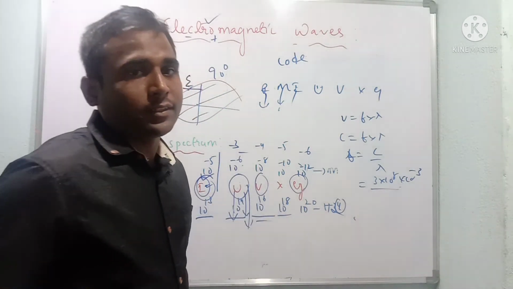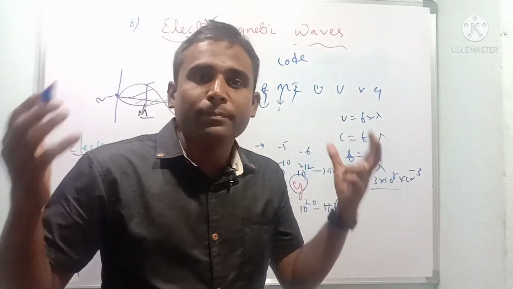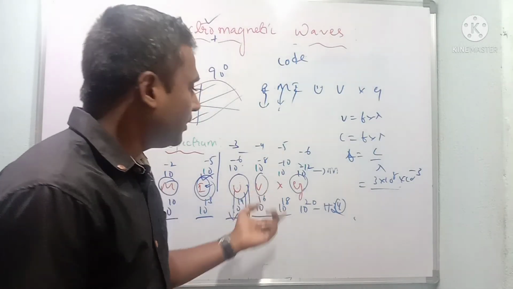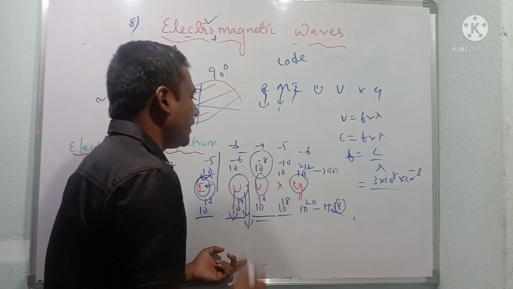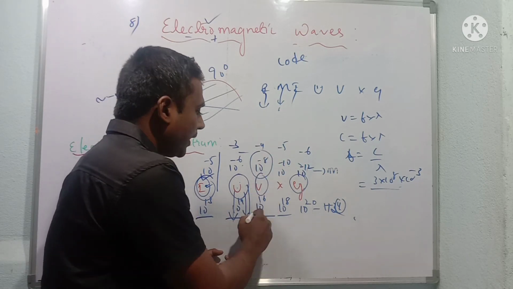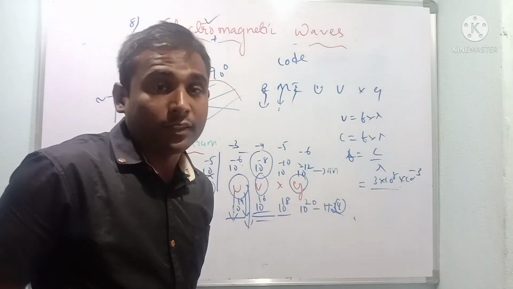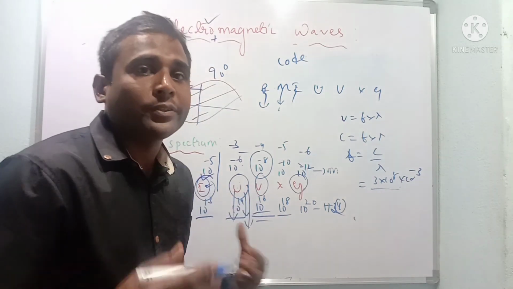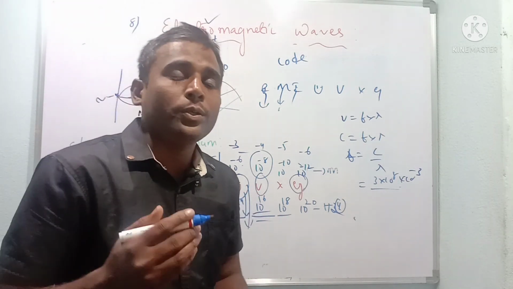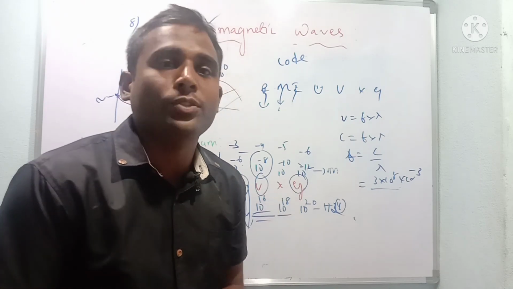Next, visible radiations. We are all seeing things because of visible radiations. They have wavelength 10 to the power of minus 7 meter and frequency 10 to the power of 16 hertz. They are also used in photosynthesis. Plants use this visible light to prepare food.